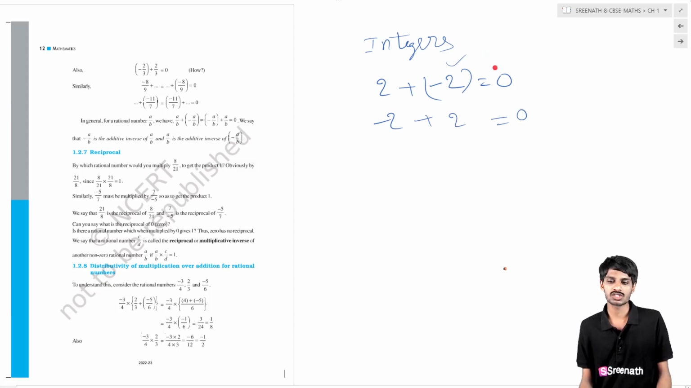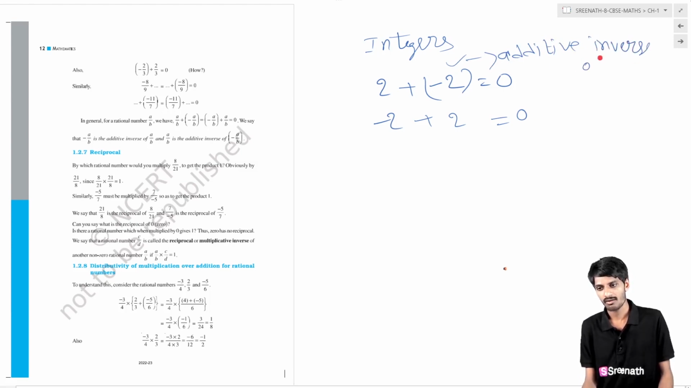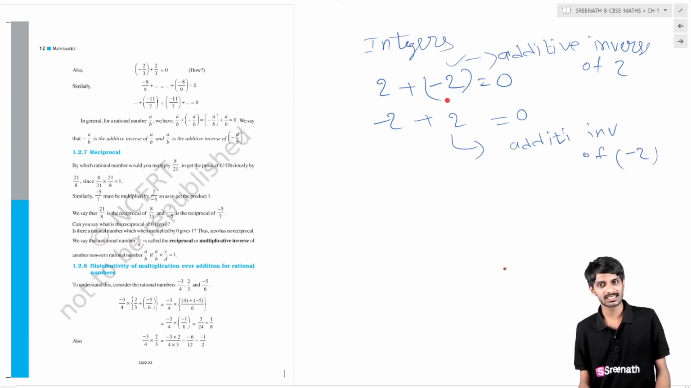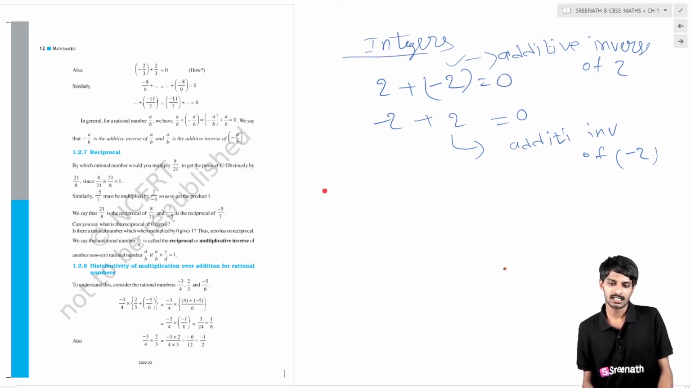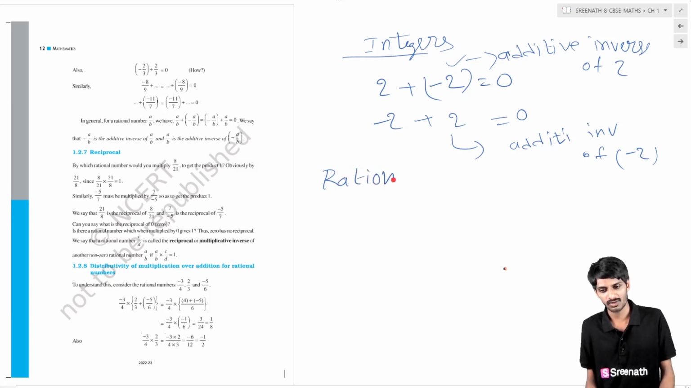So minus 2 is called the additive inverse of 2. Here 2 is called the additive inverse of minus 2. So when you add a number with its additive inverse, the result will be 0. This is in the case of integers. This is true for integers, and we are going to prove it for rational numbers.